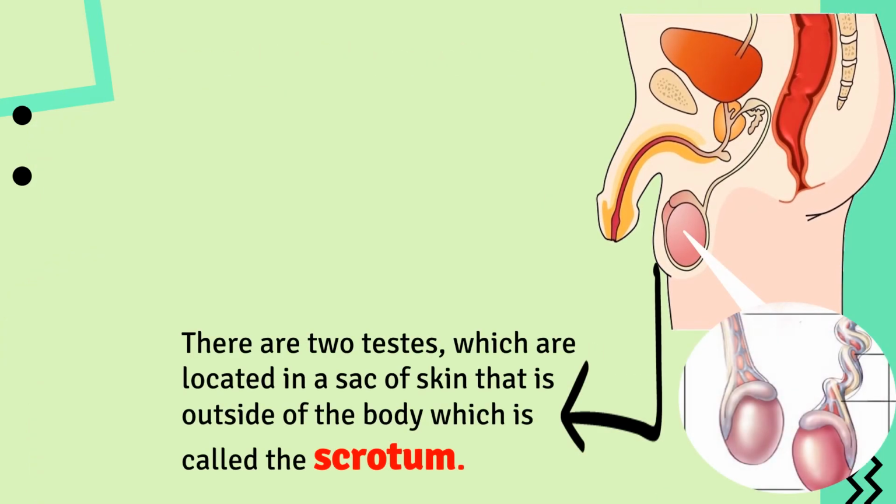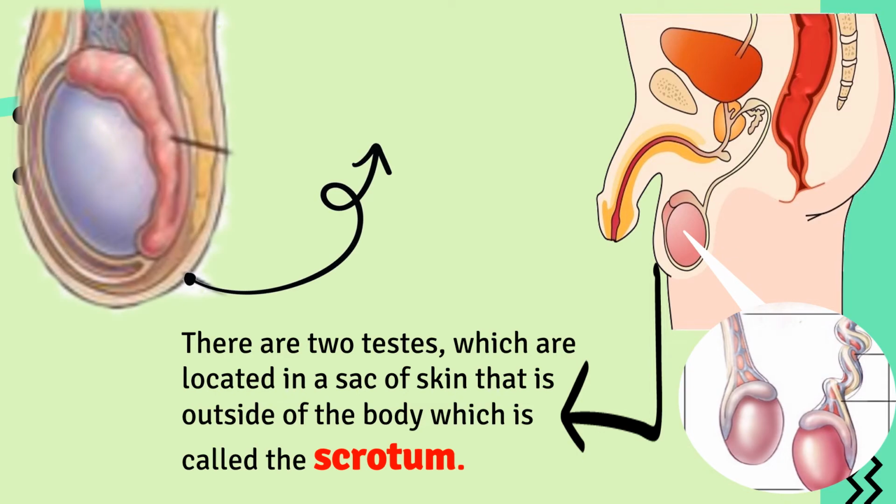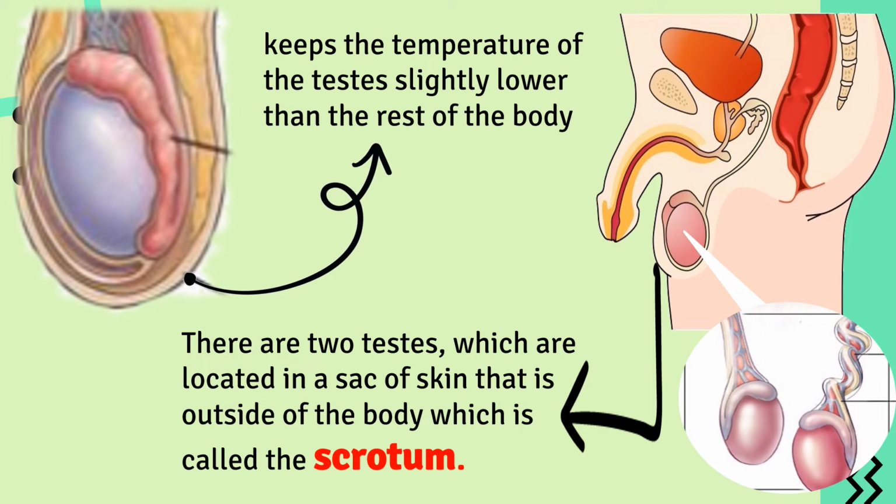The fact that there are two testicles, these two testes are located in a sac of skin outside of your body, which is called the scrotum. This scrotum is very essential and important to the testes because it keeps the temperature of the testes slightly lower than the rest of the body, which is essential in the making, processing, or storage of the sperm cell. That is what we call spermatogenesis.